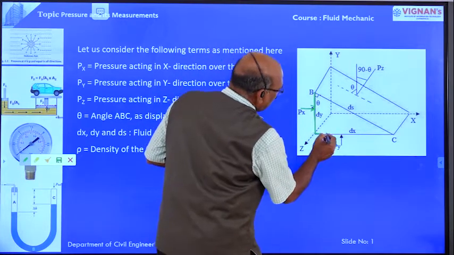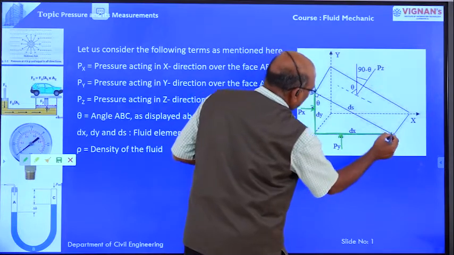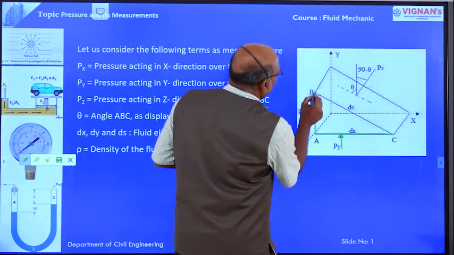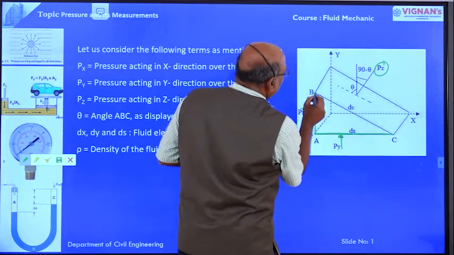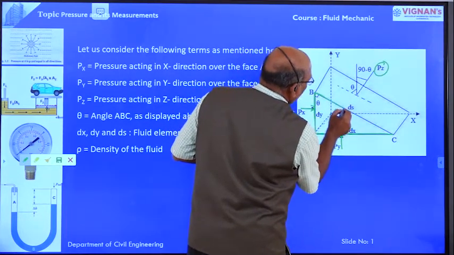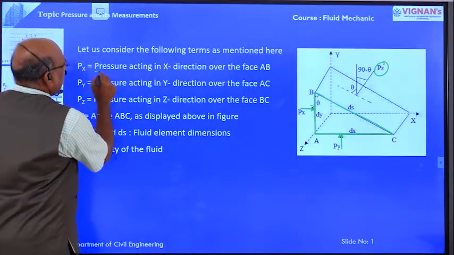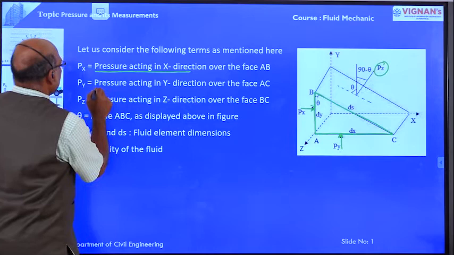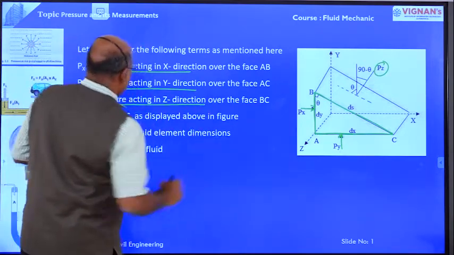Py is the pressure acting in y direction on the face AC, and Pz is the pressure acting in the z direction on the face BC.